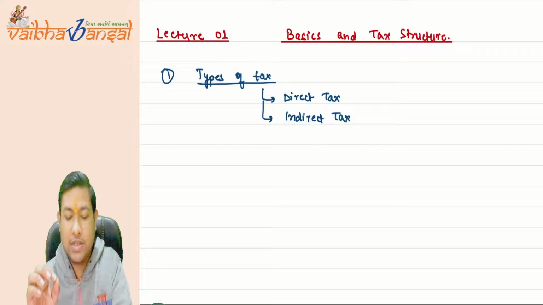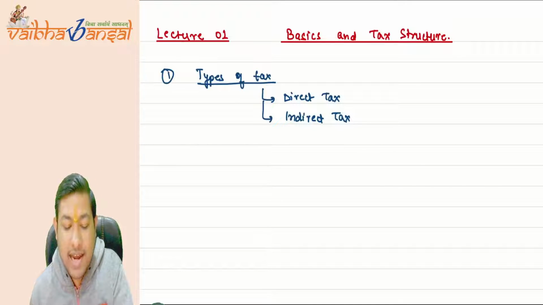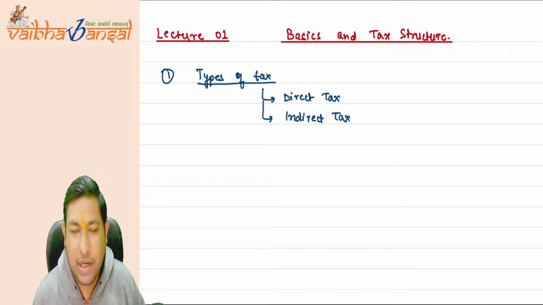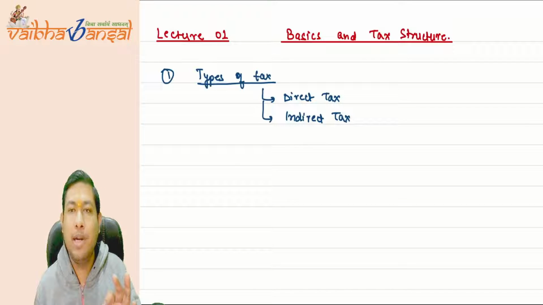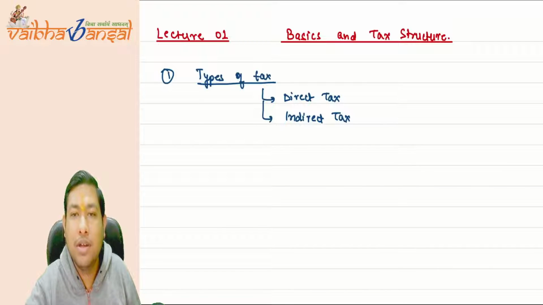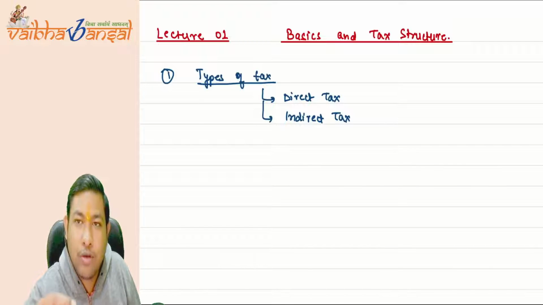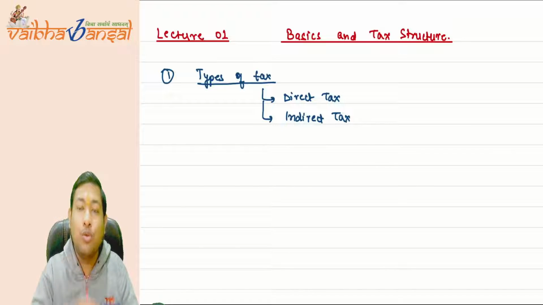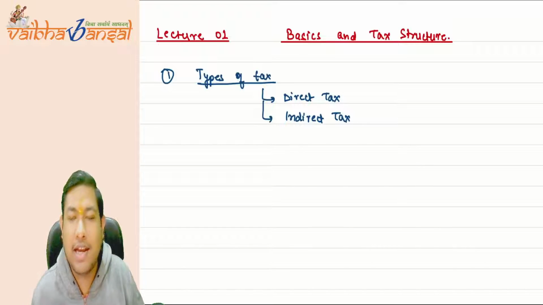Okay, so first, what is direct tax? See, direct tax is a tax that is collected by the government of India. Who is collecting that? The government of India. But from whom? The main point of difference between the direct tax and the indirect tax is the person from whom the government is collecting the tax.